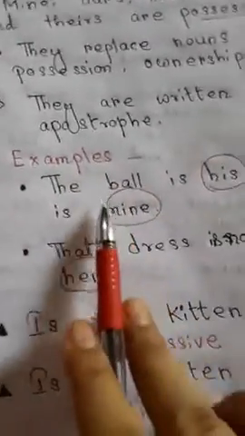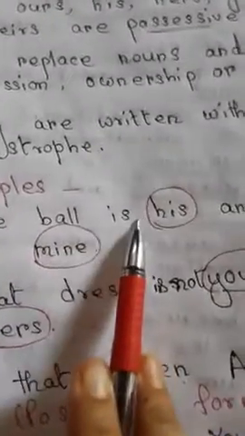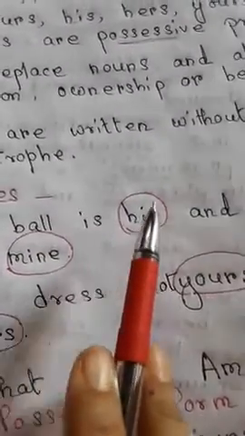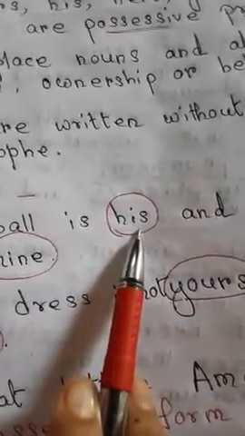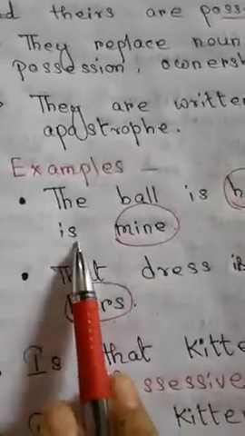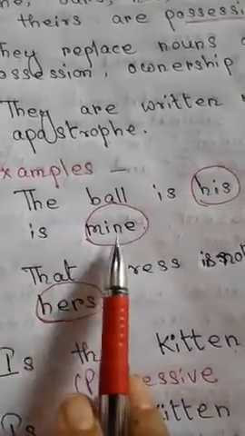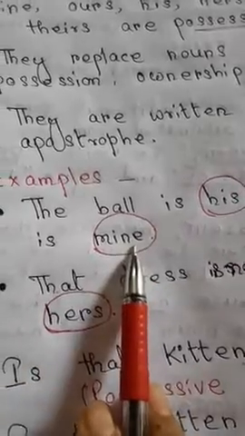Let me explain with some examples. The ball is his. Here his is a possessive pronoun. And the bat is mine. So mine is a possessive pronoun.